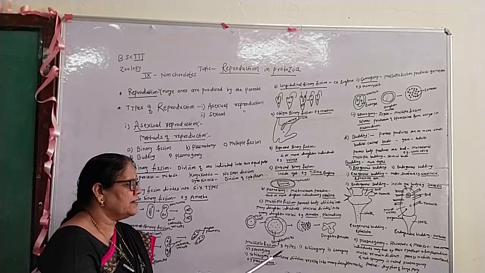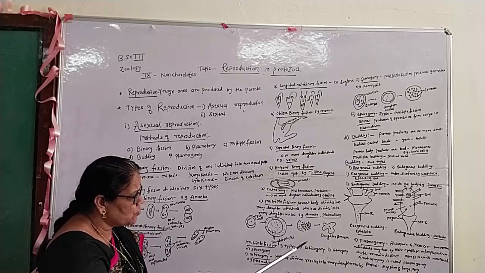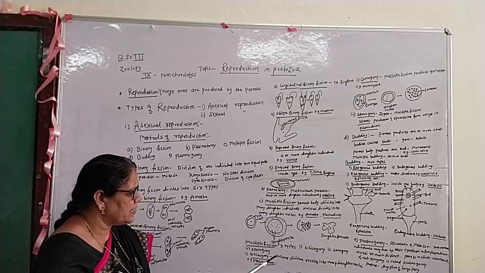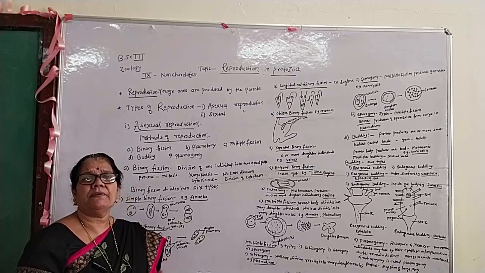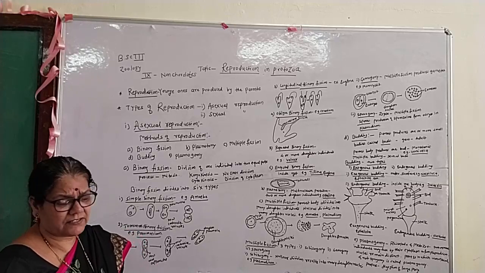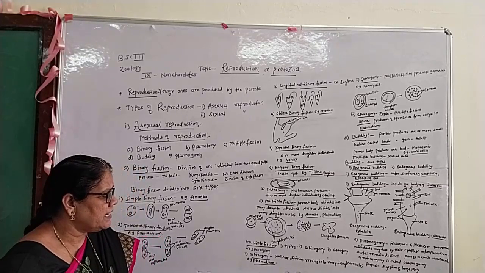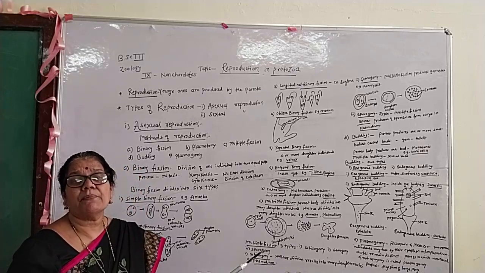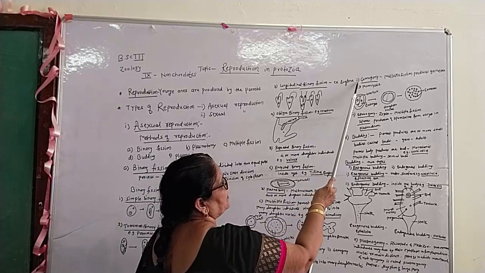In multiple fission, there are three types. First is schizogony, second is gamogony, and third is sporogony. The first type is schizogony. In schizogony, nuclear division results in many daughter nuclei. For example, plasmodium.